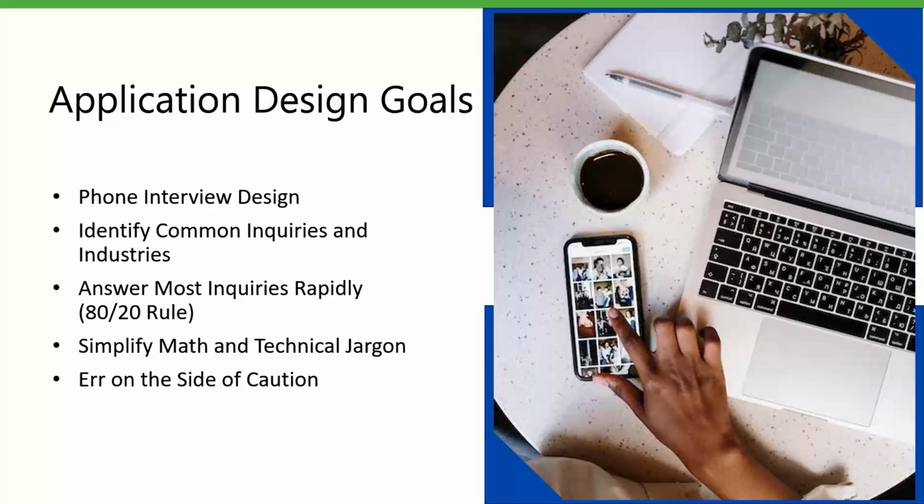We also wanted to simplify as much technical jargon or math as we could so that customers didn't have to do it themselves, or they had a really clear, measurable reference point to help them understand what they might qualify for. Lastly, because we focused on the speed at which answers are received, we wanted to make sure that we erred on the side of caution.